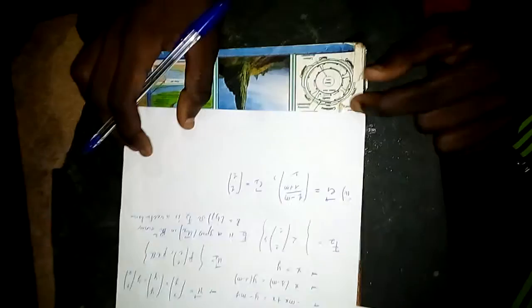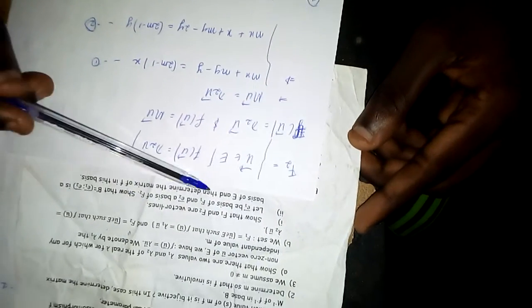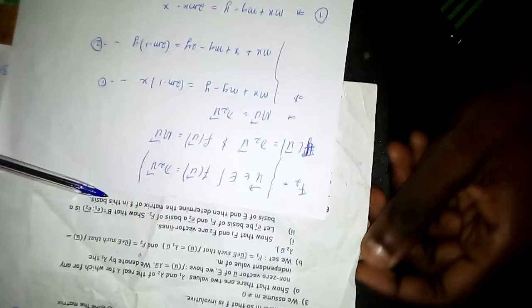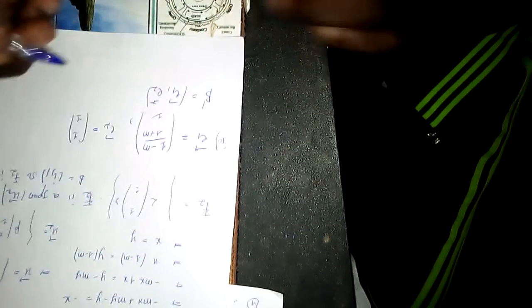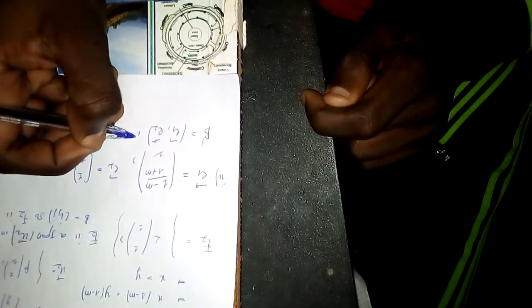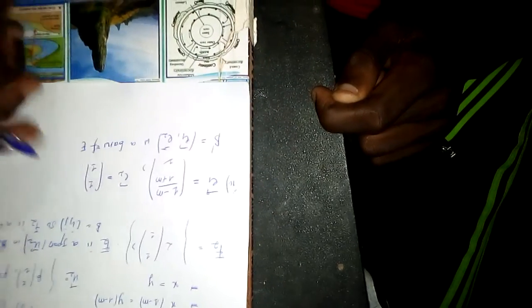Okay. Now, what are we to show? We have to show that B prime, which is E1, E2, is a basis of E, and then we determine the matrix of M in this basis. So to show that B prime, which is E1, E2, is a basis of E, there are two things we need to show.